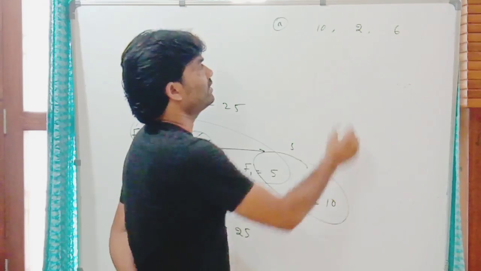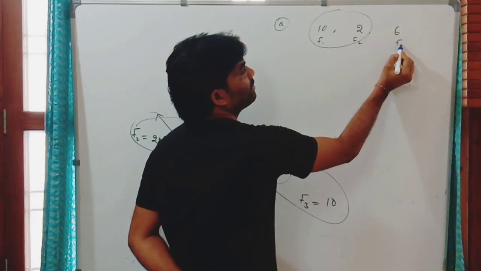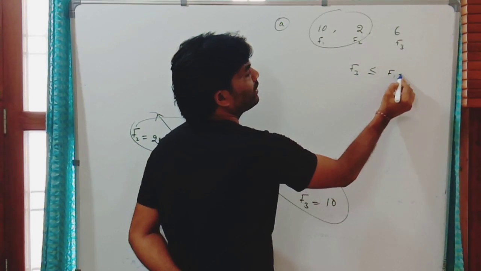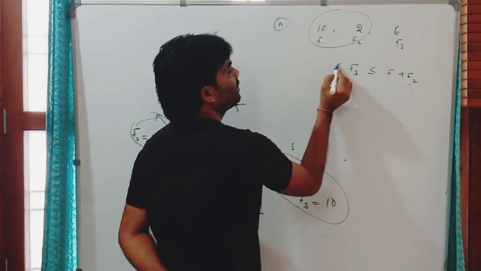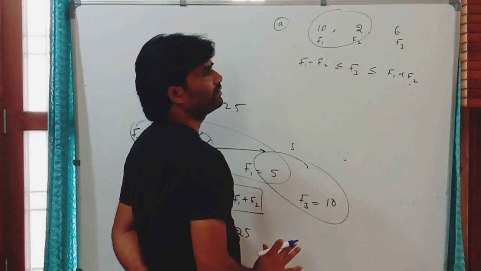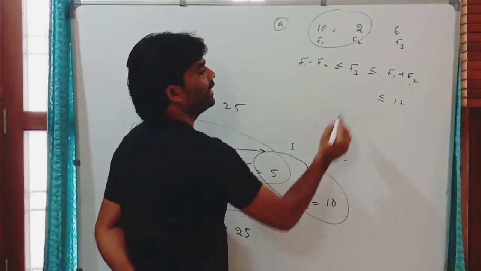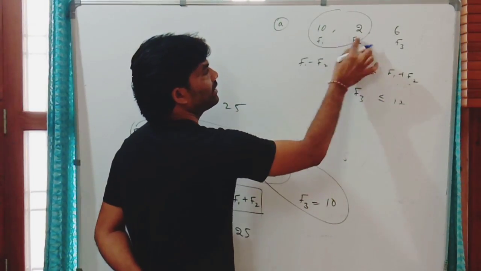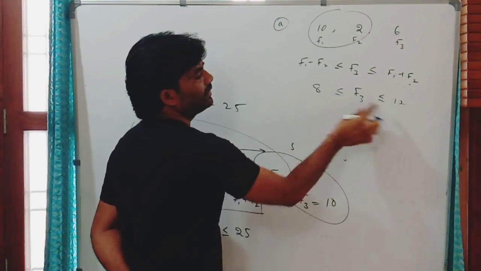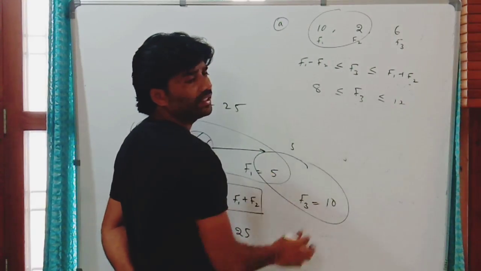To check that, what is the sum of these two? Let us say these are F1, F2, F3. So F3 must be less than or equal to F1 plus F2, or greater than or equal to F1 minus F2. Check this condition. If you add these two, you will get 12, and the difference of these two is 8. So the third force must be between 8 and 12, but 6 is not in the range of 8 and 12.